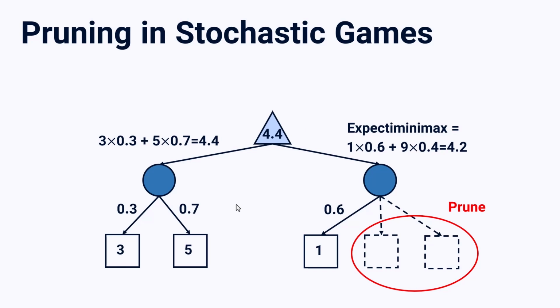And at this point, we finished this chapter. It was about games, the minimax algorithm, alpha-beta pruning, and the chance element in our games that causes stochastic games. In the next video, we will talk about constraint satisfaction problems, CSP, and please wait for that.